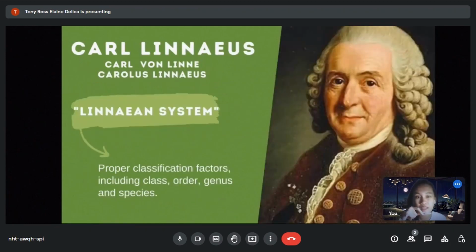So who proposed taxonomy? In the past, many scientists and thinkers have proposed many theories and systems, but the known botanist Carl Linnaeus, also known as Carl von Linné or Carolus Linnaeus, proposed binomial nomenclature and the linear system, wherein binomial nomenclature is naming all species with two words. First is the genus, the second is the species name, which together form the scientific name. He also proposed the linear system, where there is a proper classification with factors including class, order, genus, and species.